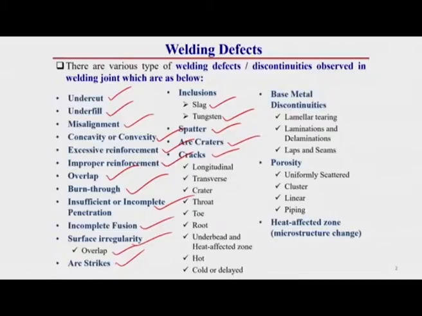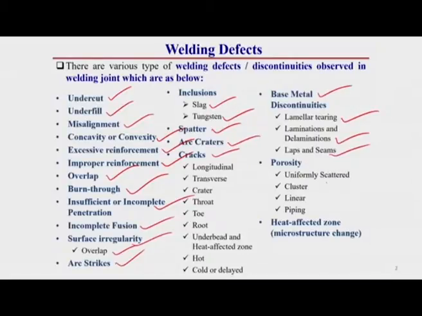Then there can be some base metal discontinuity also. In base metal we can observe 3-4 different types of base metal discontinuity, which also create some weld defects, like laminar tearing, lamination and delamination of base metal, laps and seams in base metal. Apart from this, there can be different types of welding porosity, blowholes also.